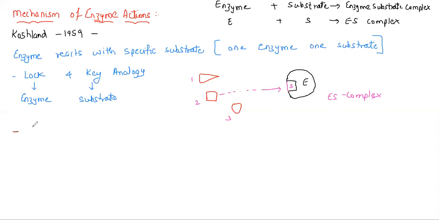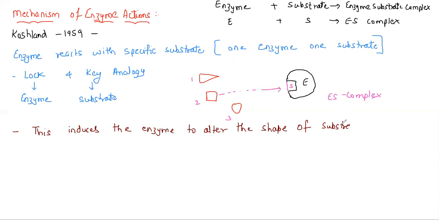This induces the enzyme to alter the shape of the substrate. Once the shape of the substrate is altered, it will be converted into a product. Just remember this. And finally it will form a new compound. So let's take it in this way, in a very simple way I can explain here. This is the enzyme.